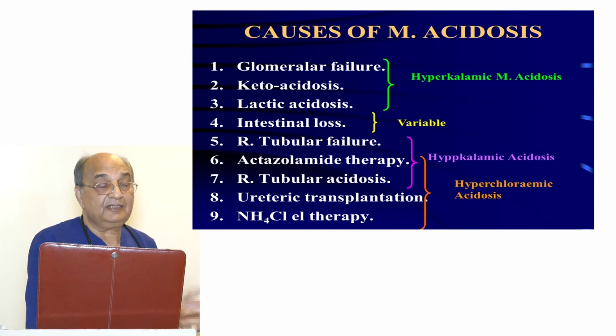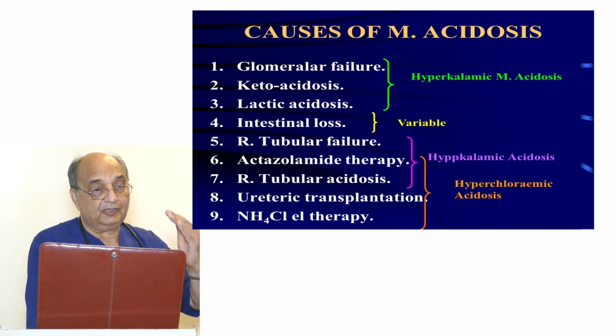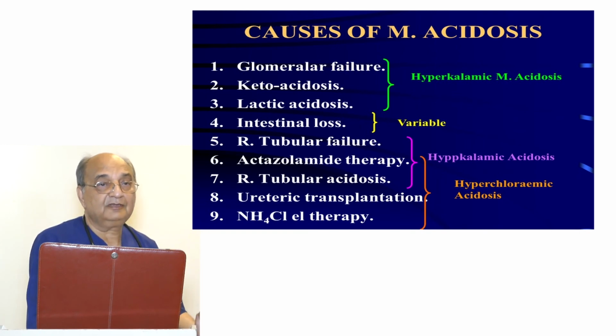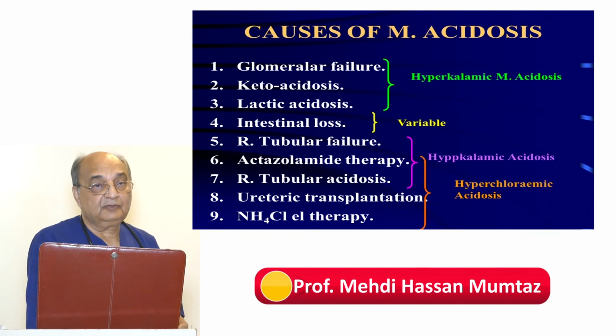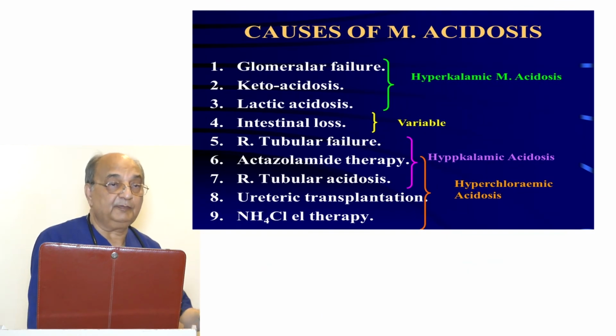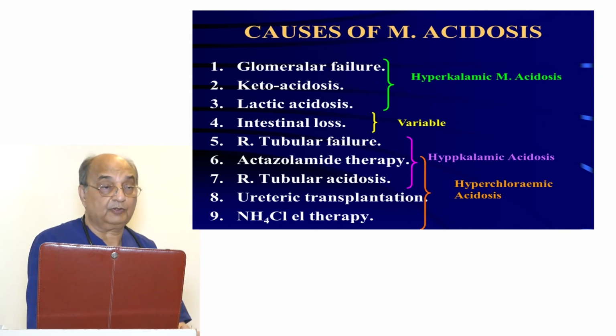So what will be excreted then? When the sodium is reabsorbed, in exchange potassium is lost, and the body goes into hypokalemia. As the hydrogen cannot come out, this will cause acidosis. The anion which goes with the sodium to be exchanged with the potassium will be chloride. That will cause hyperchloremia. So it will be hyperchloremic, hypokalemic metabolic acidosis.